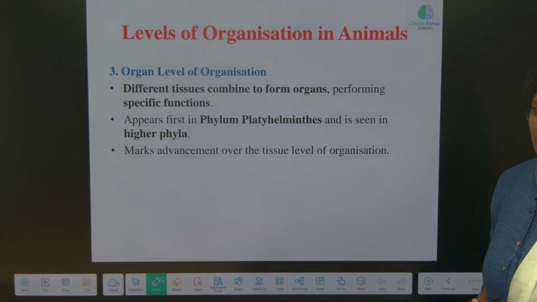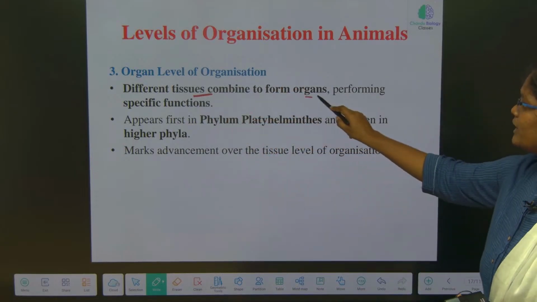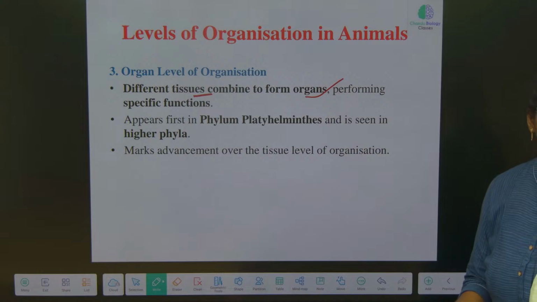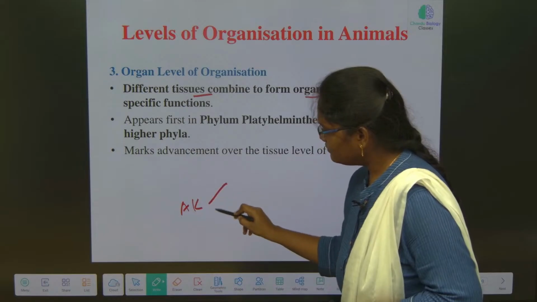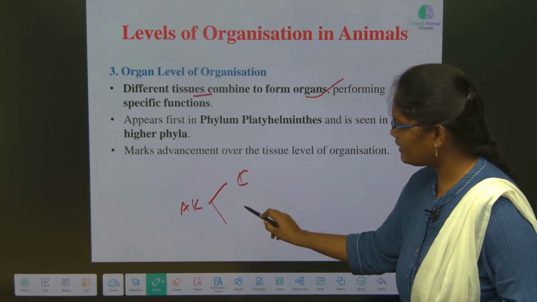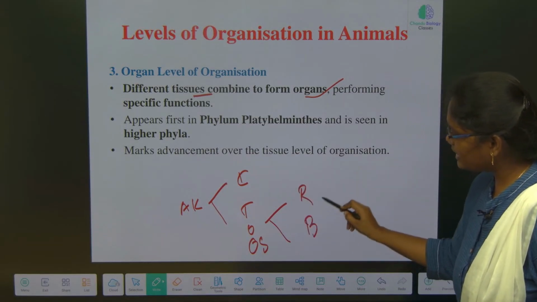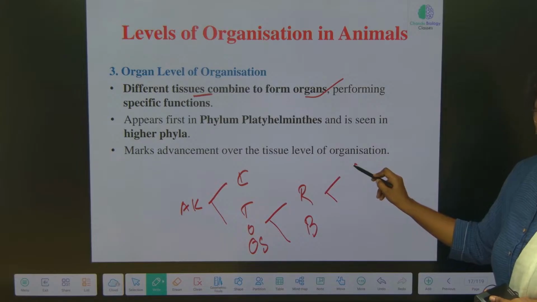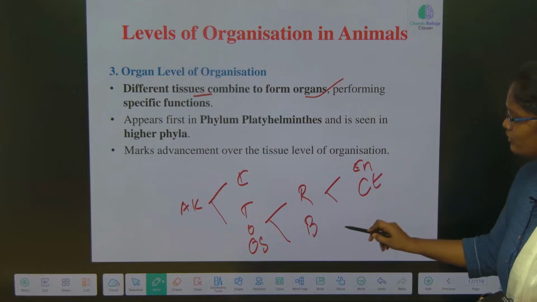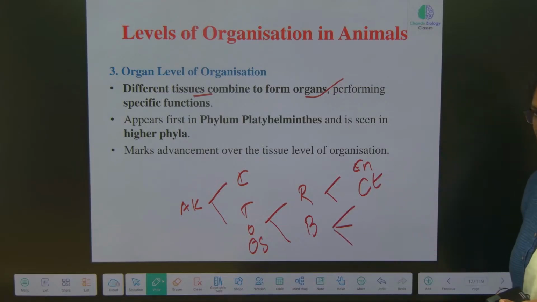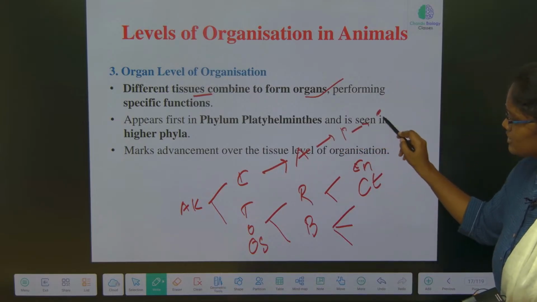Now, organ level of organization. See here, different tissues, as I said before, combine to form an organ, which does a specific function. That is what an organ is. Animal kingdom, once again: what is the cellular level? Then organ system, radial and bilateral symmetry. In the radial, we are having two. Very good, Cnidaria and Ctenophora. Bilateral, we are classifying into three. Here it will be asymmetry, Porifera, the sponges. You clear up to this?